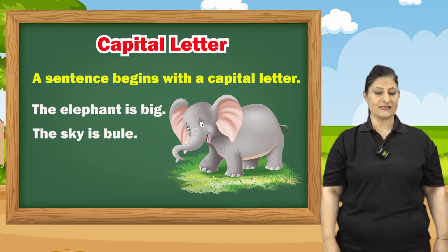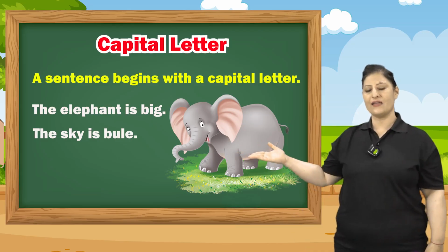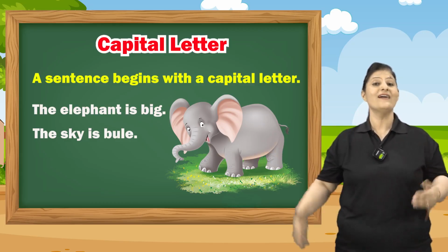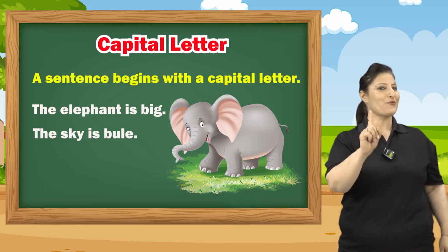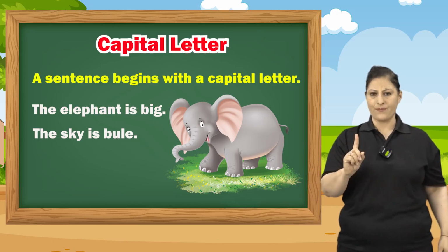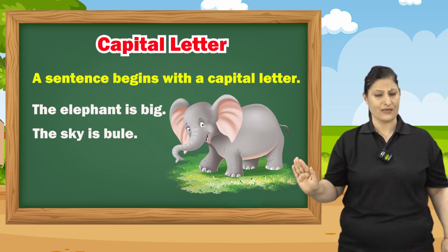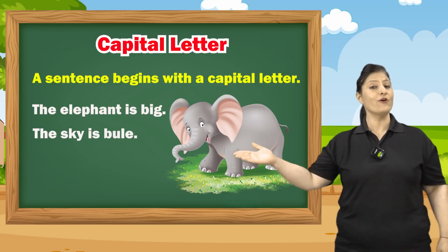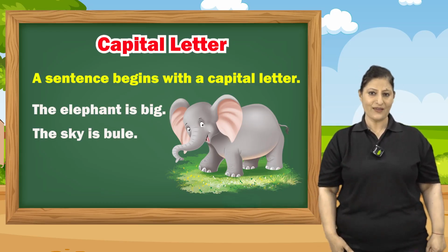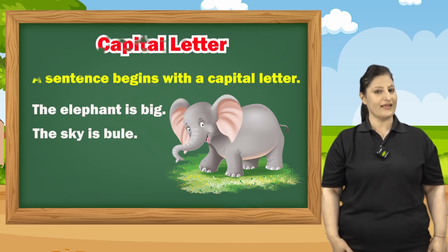The next sentence is, the sky is blue. So here what will be in capital letter? T. You got it right. So easy it is. Always remember that whenever the sentence begins, you have to write the first letter in the capital. Okay? In the capital letter.